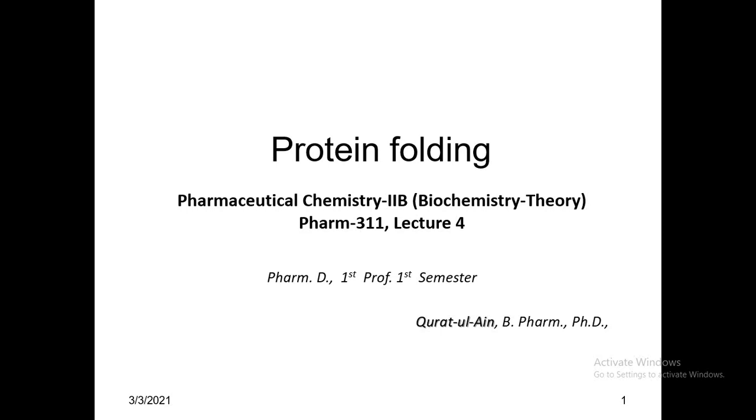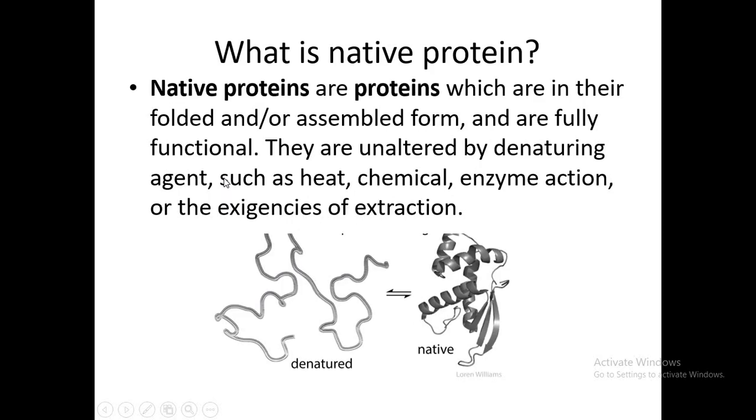Actually, the folding of protein is its three-dimensional conformation, or we can say protein folding is the way in which a protein arranges itself. Protein folding is a process in which a protein takes a three-dimensional conformation.